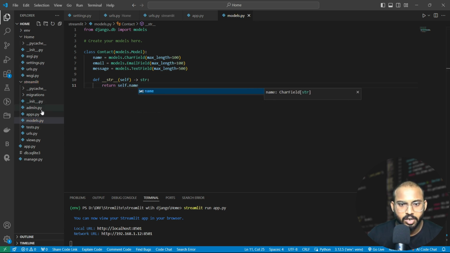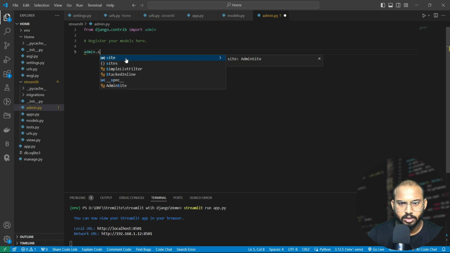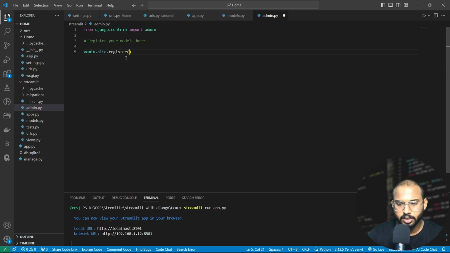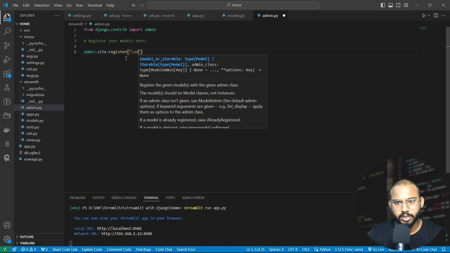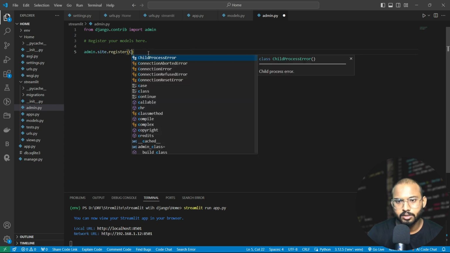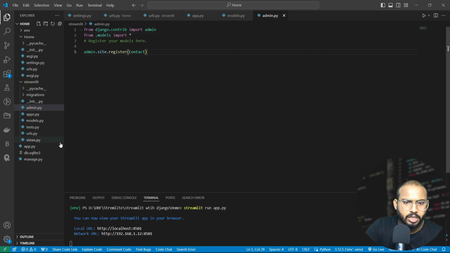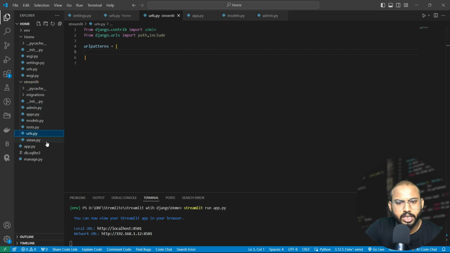Let's register this file in our admin.py. Here we will write admin.site.register and name it Contact. Okay, so we don't need this inverted comma, so let's select it and remove it. Write Contact. For it we also need to import: from .models import all. Okay, let's save it, and we also need to define the URLs and views for it.